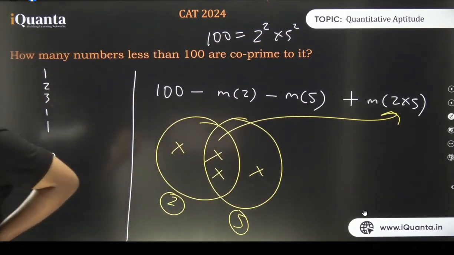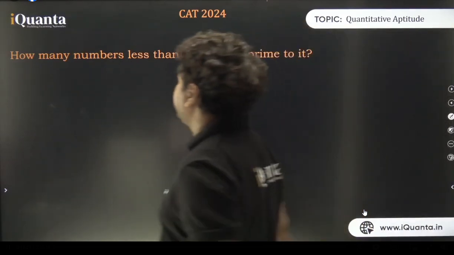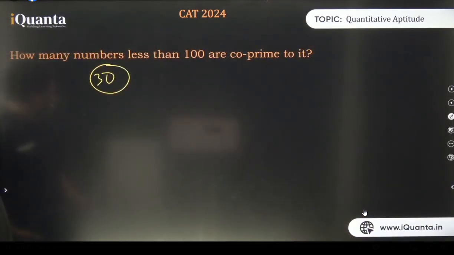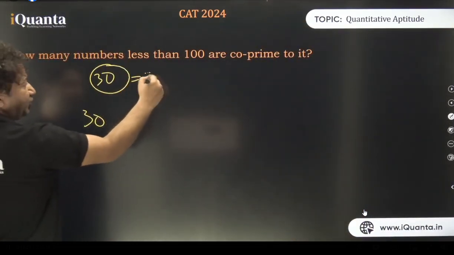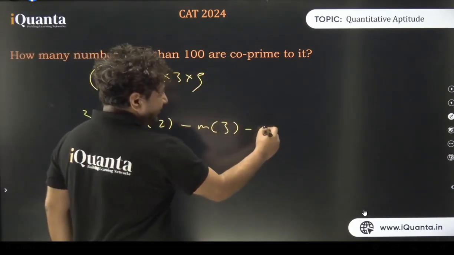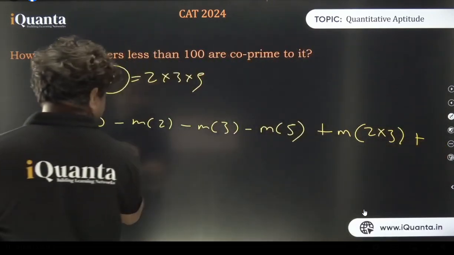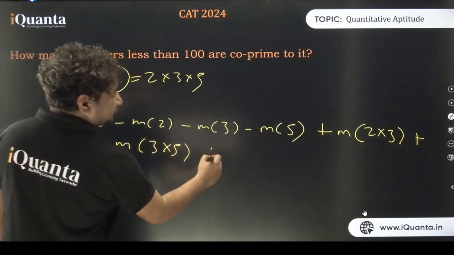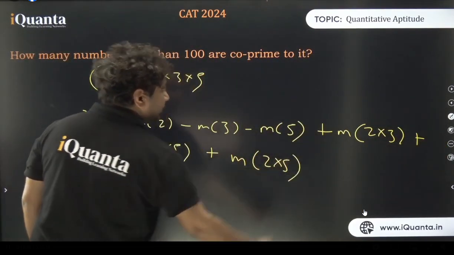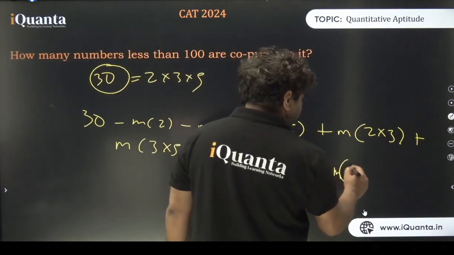Well done. But if we have a number, for example, we have 30. In this case, we might get stuck. 30 is nothing but 2 into 3 into 5. Here we need to remove multiples of 2, then remove multiples of 3, then remove multiples of 5, then bring back the multiples of 2 and 3, then bring back the multiples of 3 and 5, and then bring back the multiples of 2 and 5. But in doing so, we have brought back the multiples of 2, 3 and 5 twice, so we need to remove them as well.